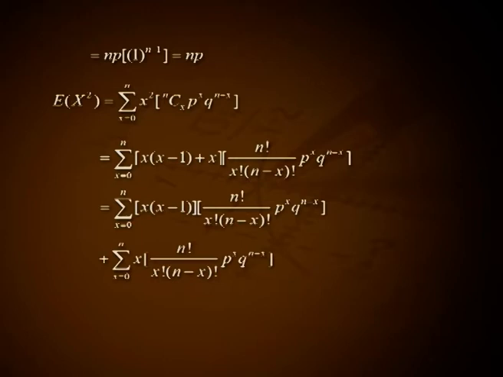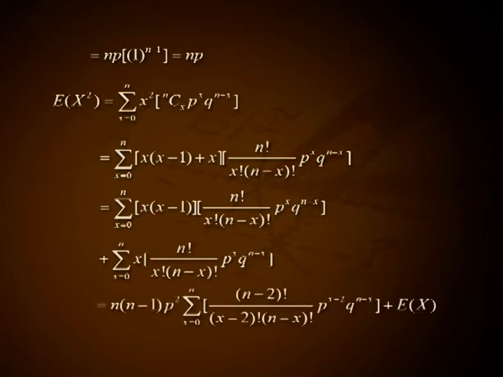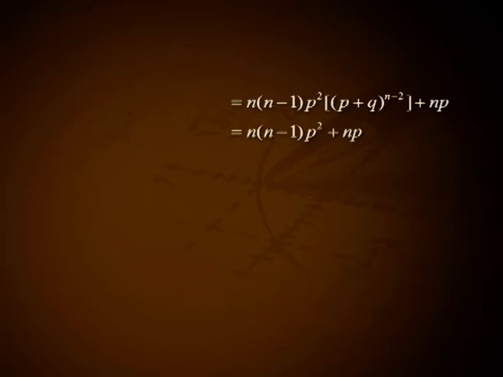Expectation of X² = summation for x from 0 to n of x² nCx p^x q^(n−x), that is summation of [x(x−1) + x] n!/(x!(n−x)!) p^x q^(n−x), that is summation of x(x−1) n!/(x!(n−x)!) p^x q^(n−x) plus summation of x n!/(x!(n−x)!) p^x q^(n−x), that is n(n−1)p² times summation for x from 0 to n−2 of (n−2)!/((x−2)!(n−x)!) p^(x−2) q^(n−x) plus expectation of X, that is n(n−1)p² (p + q)^(n−2) + np, that is n(n−1)p² + np.